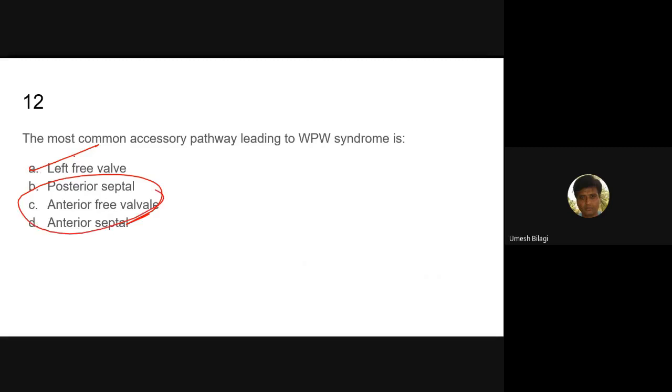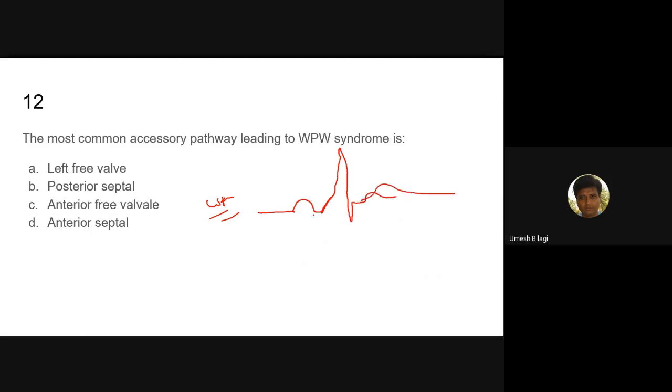The common is this. What are the ECG changes of WPW syndrome? Delta wave appearance, and the PR interval is short. There is a delta wave like this, then the R wave will come. This PR interval is short.